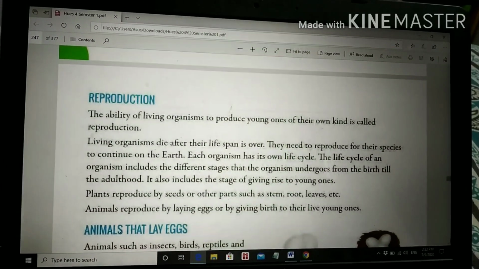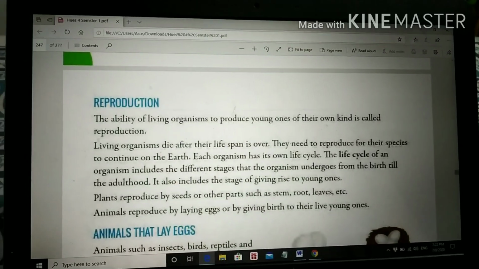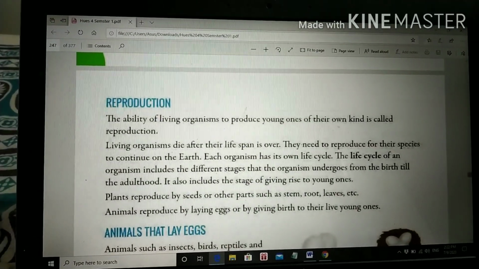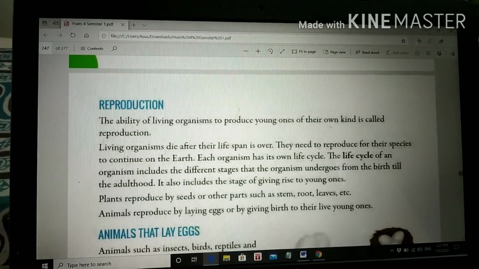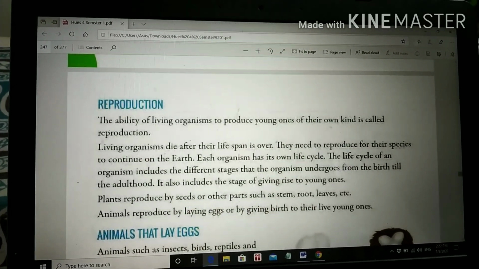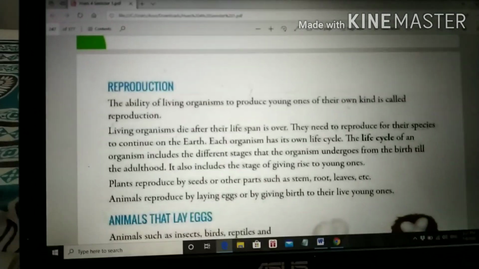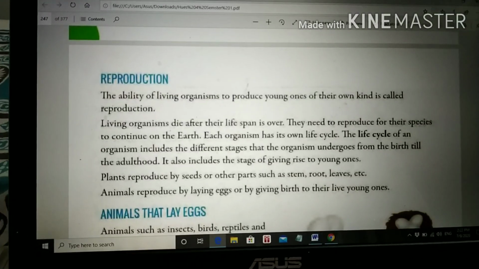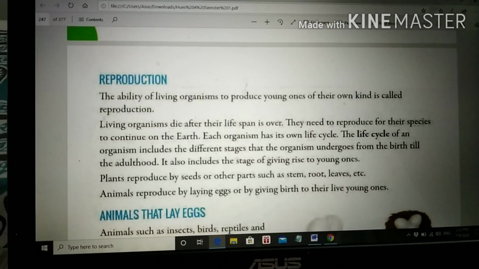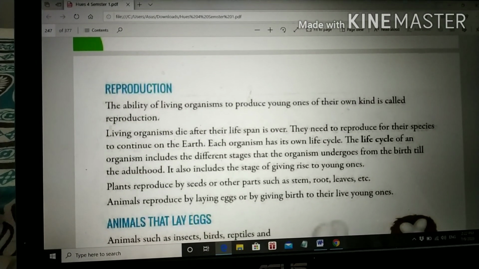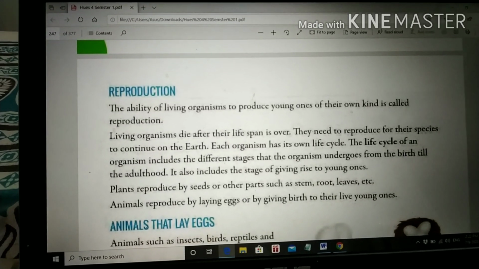Reproduction. What is reproduction? The ability of living organisms to produce young ones of their own kind is called reproduction. That means any organism capable of producing the same type of young is said to reproduce. Living organisms die after their lifespan is over. Lifespan means lifetime, duration.